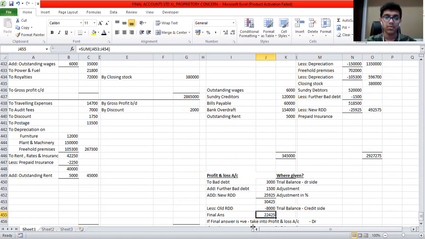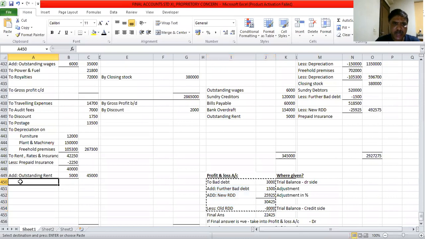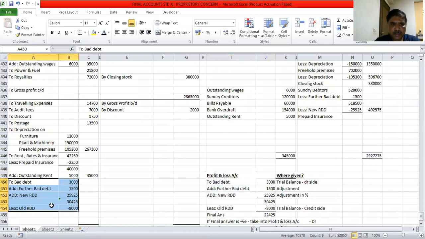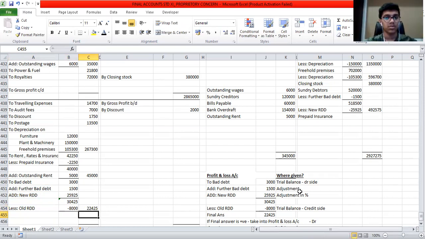Is the answer positive or negative? Positive. When the answer is positive, where should I take it? Debit side of profit and loss account. Same I will be taking it. Same formula I have to write over there. What is the formula? Bad debt plus further bad debt plus new RDD minus old RDD, that is 22,425. Correct? I am right? Yes, sir.